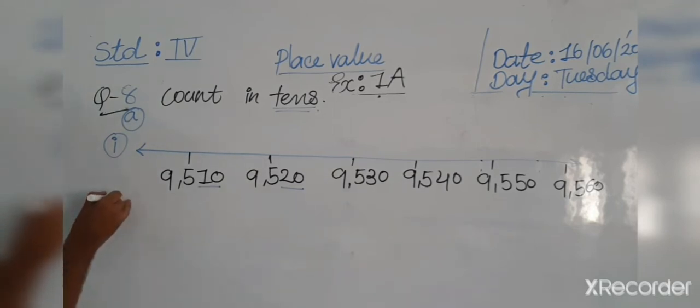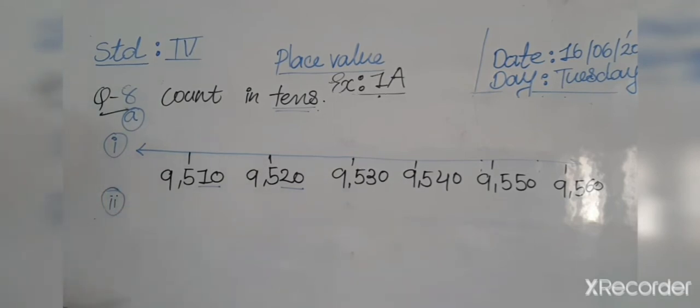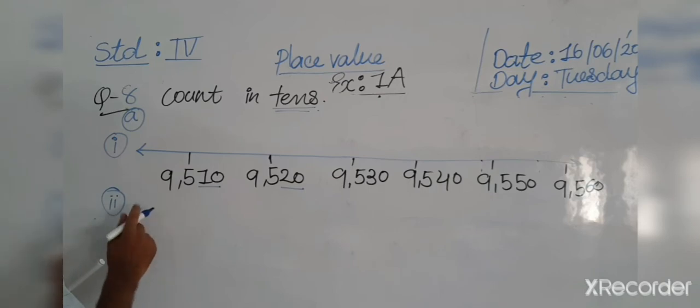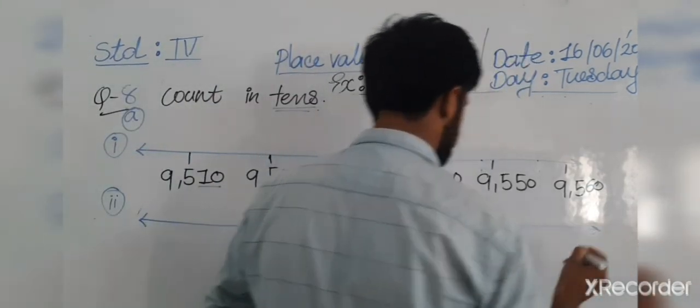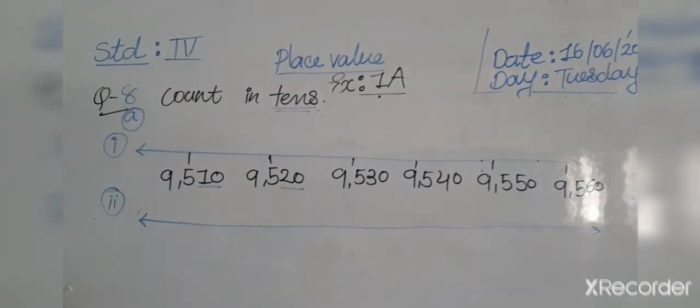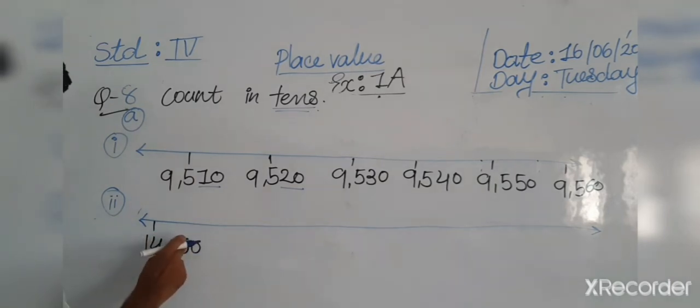And then question number 2 is very easy for us. Same question. Okay, so I draw the question here: 14,216.